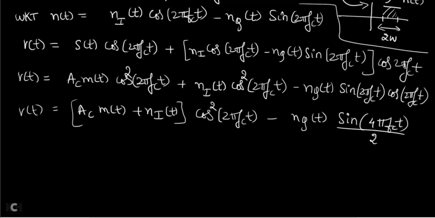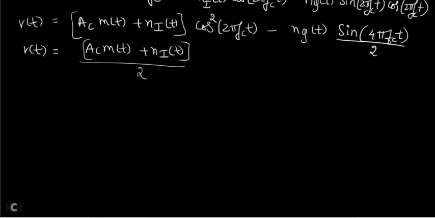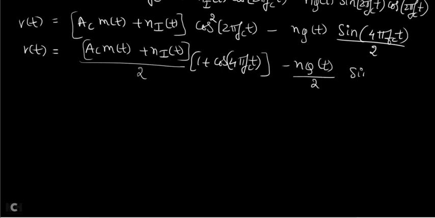This is V of t, the output of the product modulator. Now V of t will be equal to AC m of t plus Ni of t, whole divided by 2, times 1 plus cos 2 theta, since cos square 2 pi fct is 1 plus cos 2 theta, that is cos 4 pi fct, minus Nq of t divided by 2 into sin 4 pi fct.